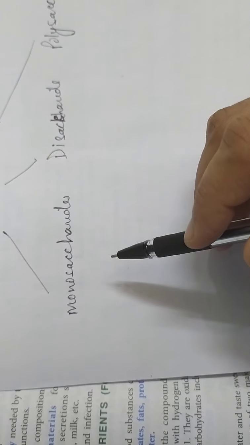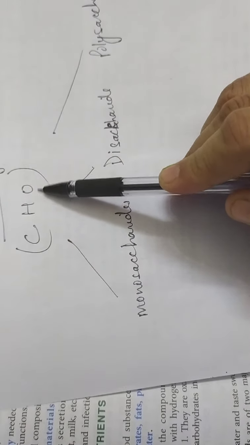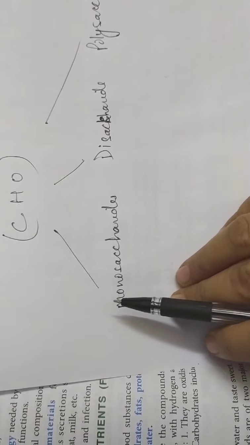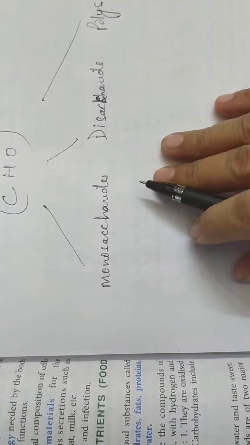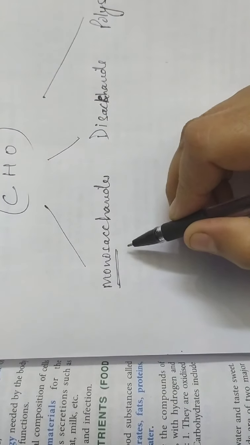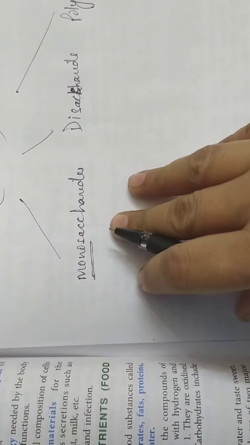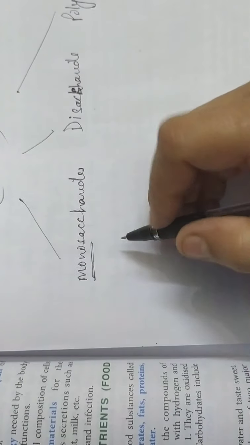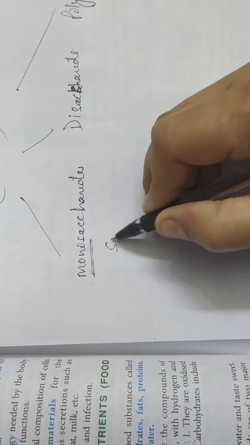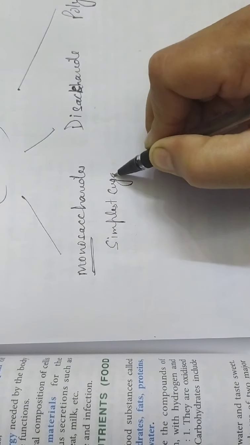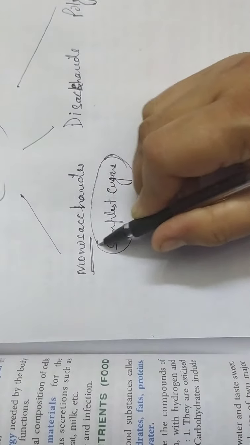See, carbohydrates are basically compounds of carbon, hydrogen and oxygen, and here the ratio of hydrogen to oxygen is 2:1. Monosaccharides means the carbohydrates which consist of one molecule. Mono refers to one molecule. Disaccharides, two molecules, and polysaccharides, a number of molecules. So the compounds which are made up of only one molecule of sugar, we also call them simplest sugars. Monosaccharides are also known as simplest sugars because they are made up of one molecule only.